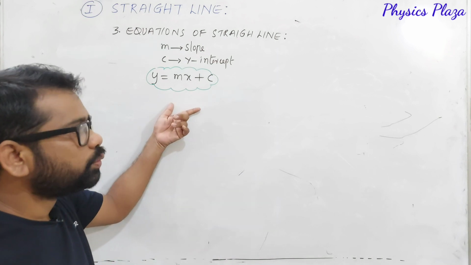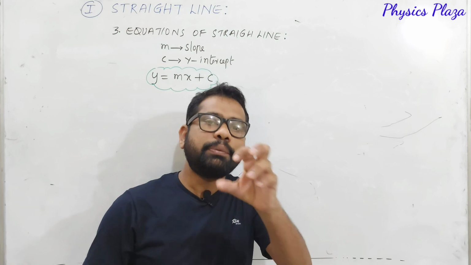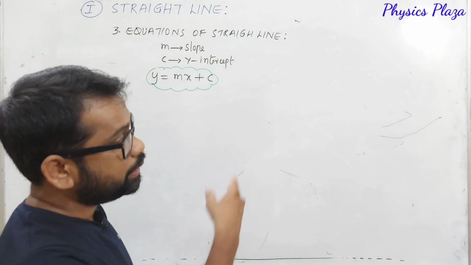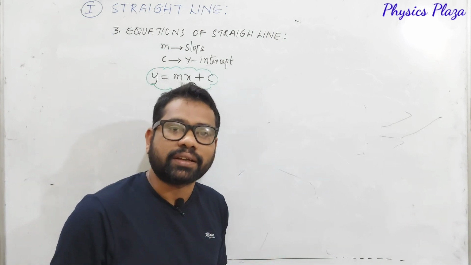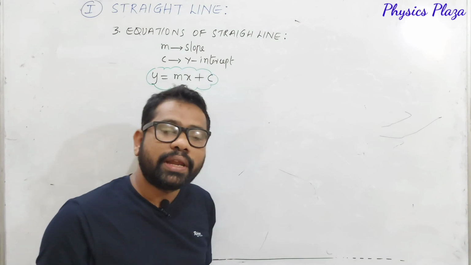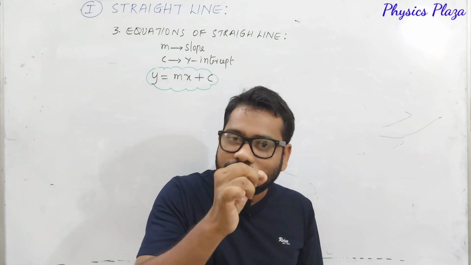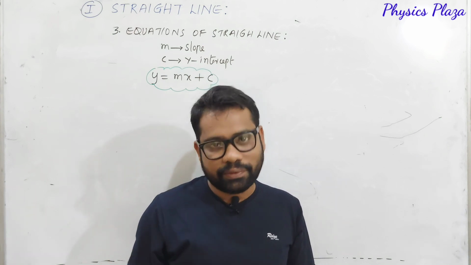Now with the help of this only, we are going to get multiple forms. We are going to get multiple equations for a straight line. It's very, very important. Look at here, dear children. How many types of straight line are we going to look at here? In different forms, in different cases. For the same equation, we will be getting different cases. For different cases, we will be obtaining different graphs, and how can we find out the y-intercept and how can we find out the slope also, very, very important.